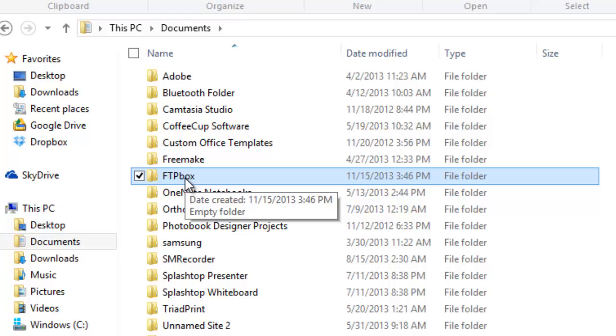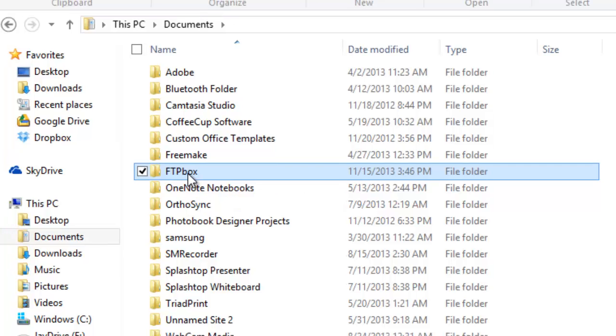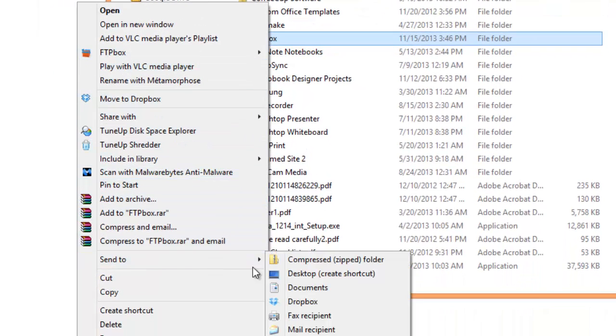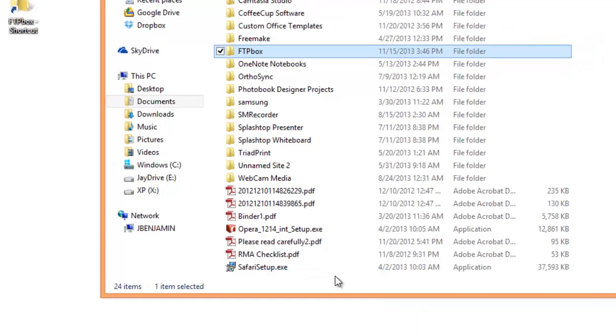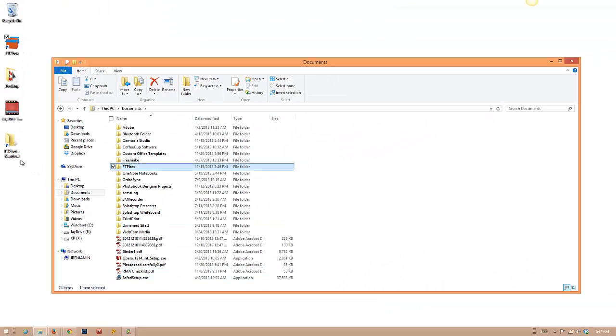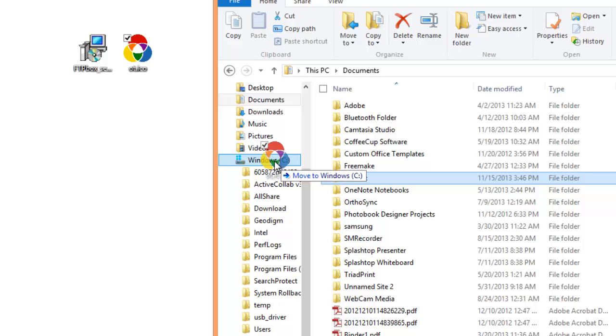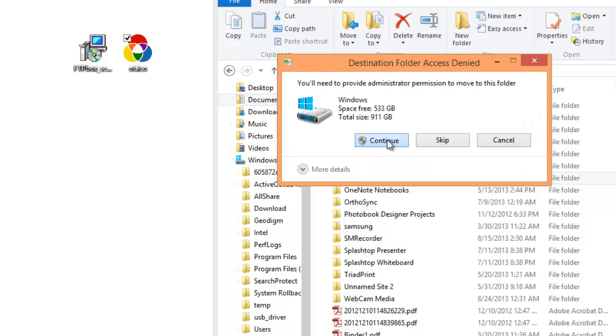So what we're going to do, I want to make a shortcut to the desktop. So I'm going to right click this, and then we're going to go to Send to Desktop as a shortcut, and you can see it appear right there on the desktop. I'm then going to grab that icon file, ot.ico, and I'm going to drag that over to my Windows C drive right here. I'm just going to drag it, hit Continue,